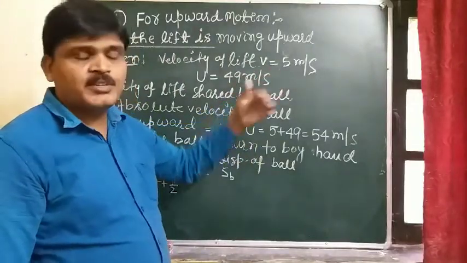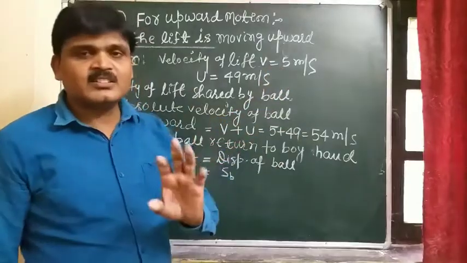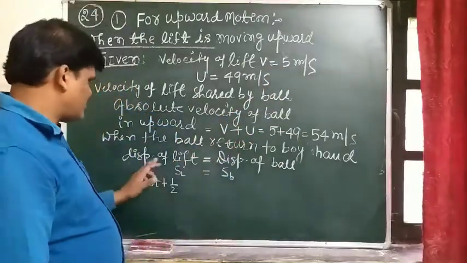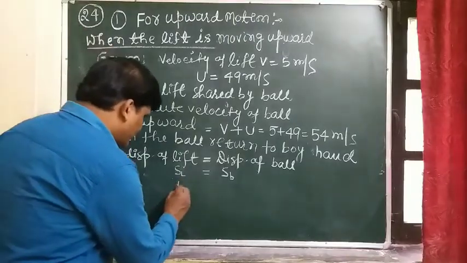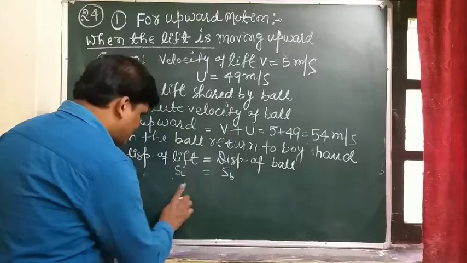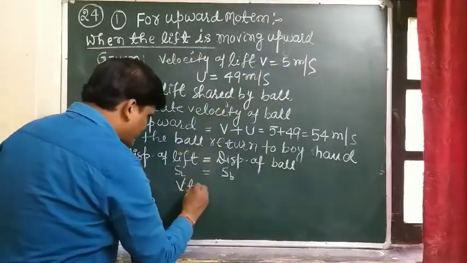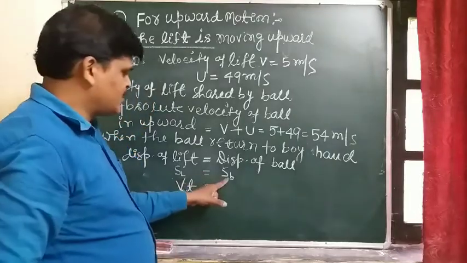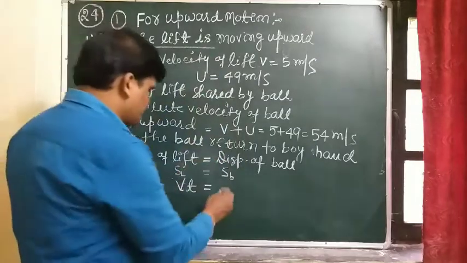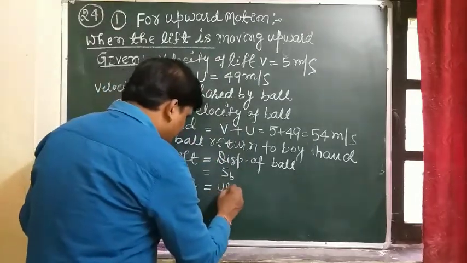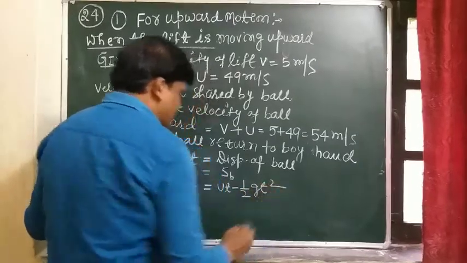So the displacement of the lift is only Vt, where we have taken the velocity of the lift as V. And this is the displacement of the ball in the upward direction, so you write ut minus half gt square.